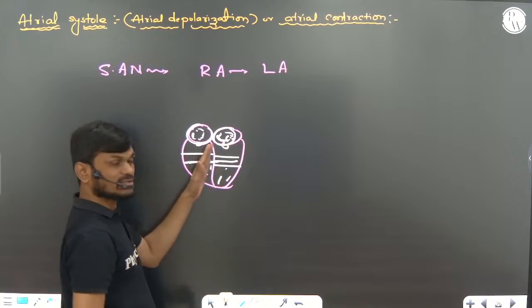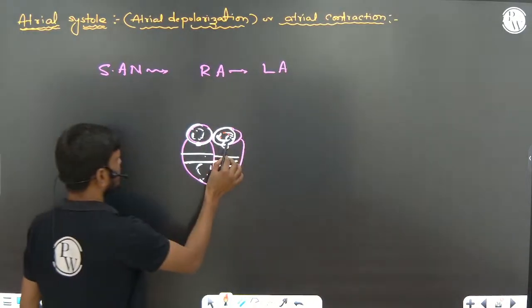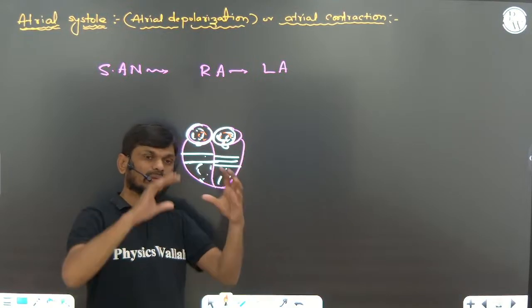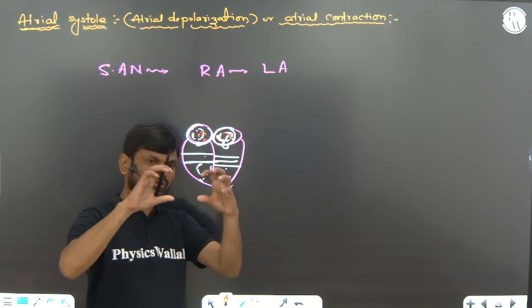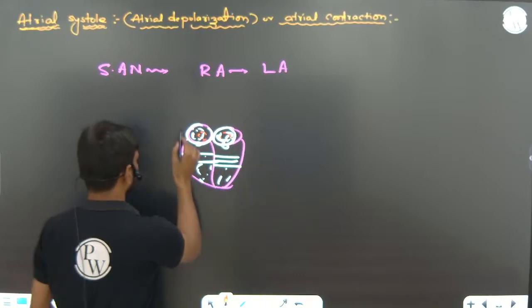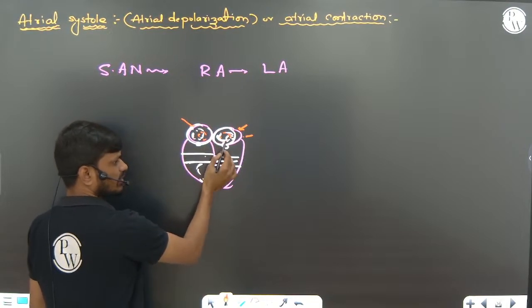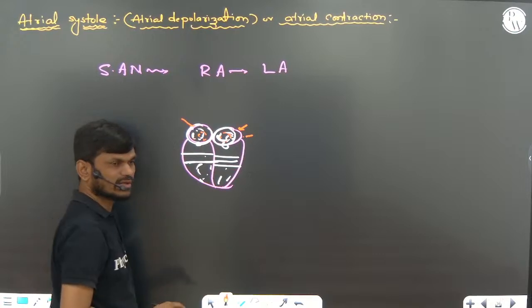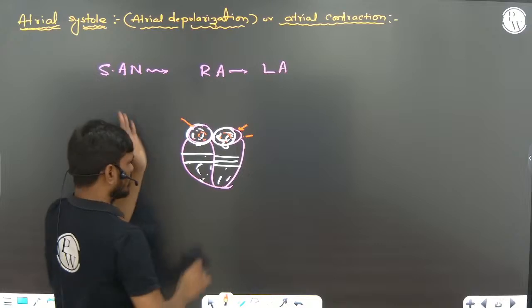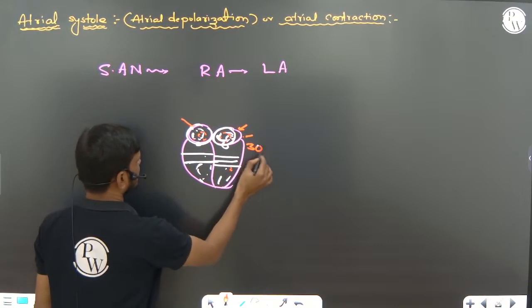Now the AV valves are open, and because blood enters the right and left atria, the pressure inside the walls of the right and left atria is increasing. So now they are undergoing contraction. When the right and left atria undergo contraction, we can say it is atrial depolarization, atrial systole, atrial contraction. Because of this atrial contraction, ventricles are filling only 30%.